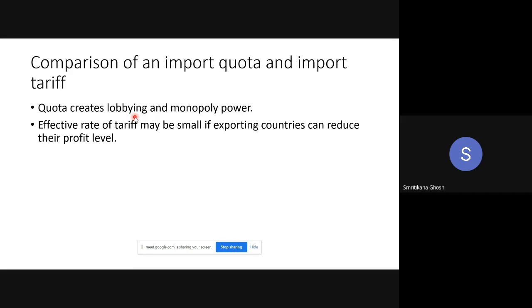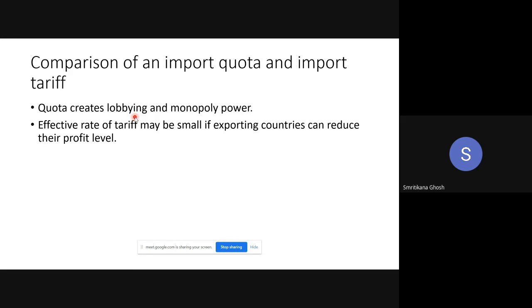Okay, so that is why if somehow I can get the quota license, then I can sell it at the higher price. So there is a competition to get access to this license, and as there is competition, lobbying is also there. So many imperfections, so many unofficial things are happening behind the background. And the monopoly power is obviously there. Those who have the quota, they are purchasing the commodity and they can sell it at the higher price.